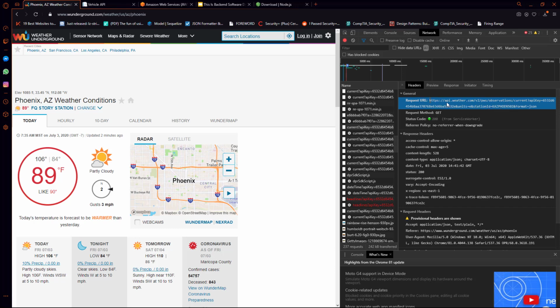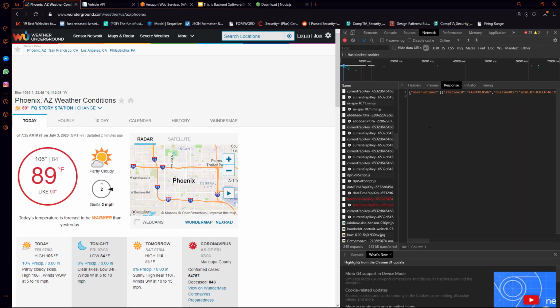But regardless, the important thing is that we can actually copy this URL. And you can see this last parameter here, format equals JSON. So if we go to the response tab, we can see that we actually get some JSON. If you're not familiar, this format here with the curly braces and the brackets, that is JSON format. So we're getting some data back from this API request.